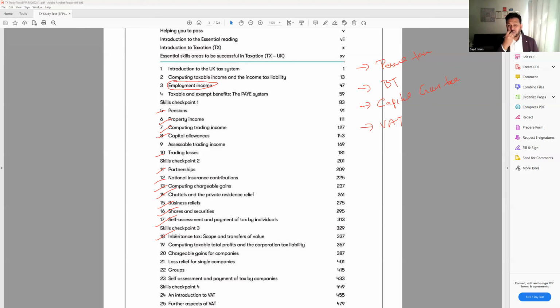For example, if you know the way inheritance tax works, you can save a lot of tax, not only for the client, but also for yourself. And you can advise your friends and family. For example, you can tell them, before you get old, you should give your assets as a gift to your children, so that you can survive at least 8 years or 7 years or 5 years.